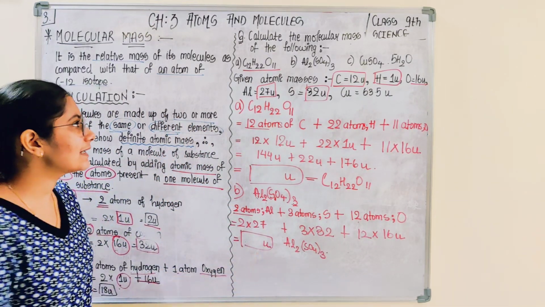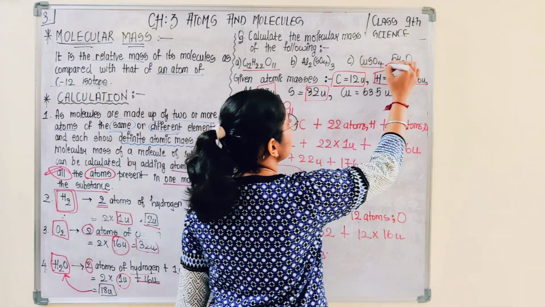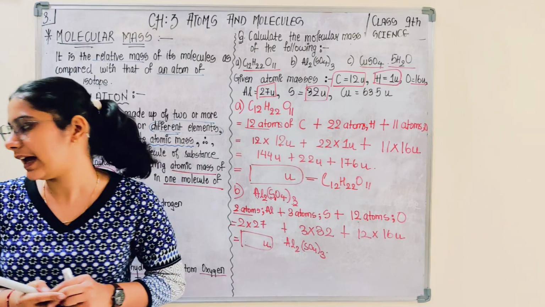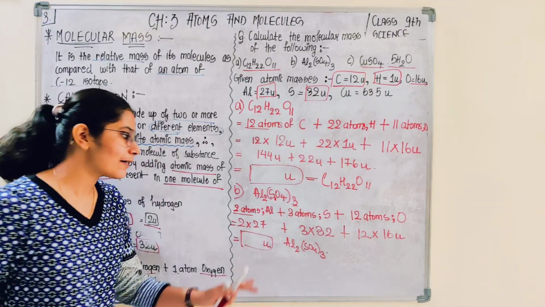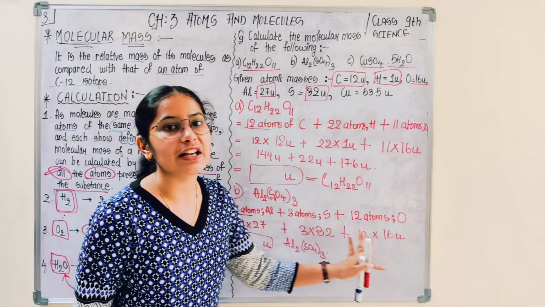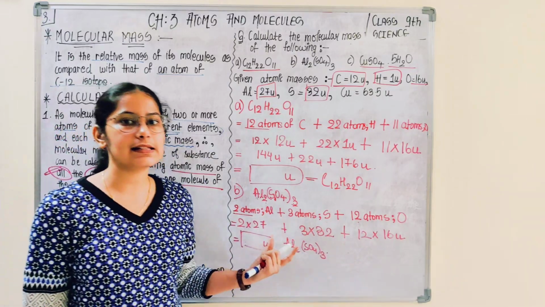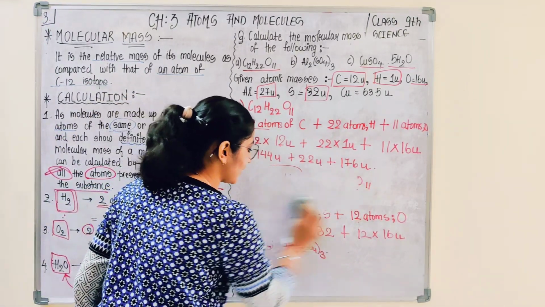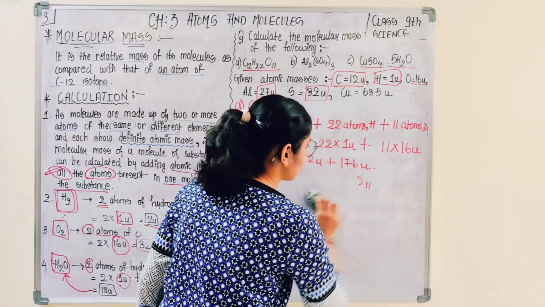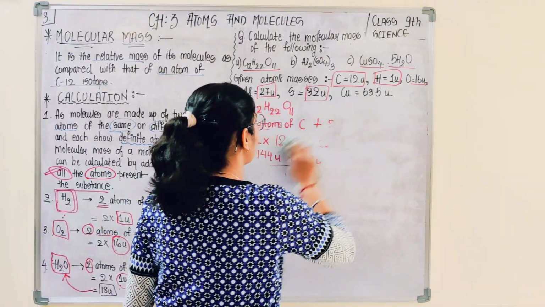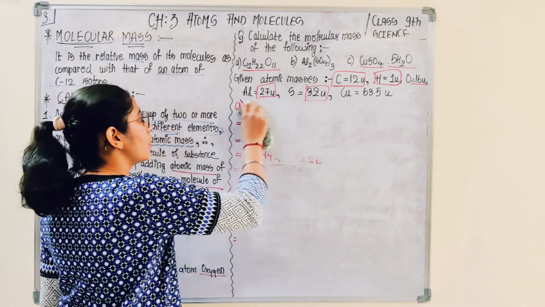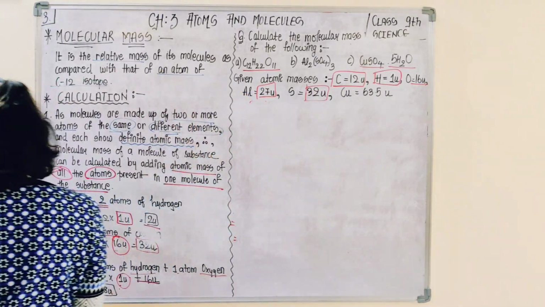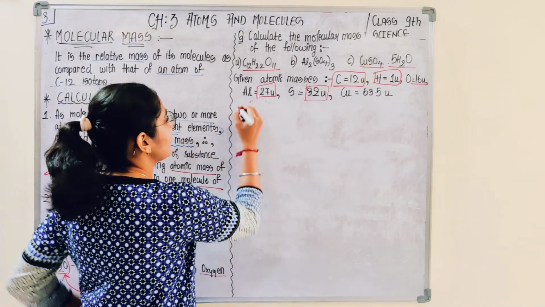Okay. There is another example of CuSO4.5H2O. Suppose कुछ ऐसा कंपाउंड दिया है, so how would you be calculating? I am not taking the initiative to calculate this because this is easy, you can calculate on your own, so I won't be wasting much time in making you calculate this. You would be calculating on your own by pausing the video. Okay, so I would be directly jumping to the third example.